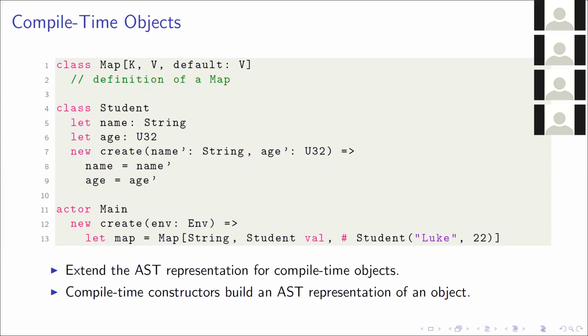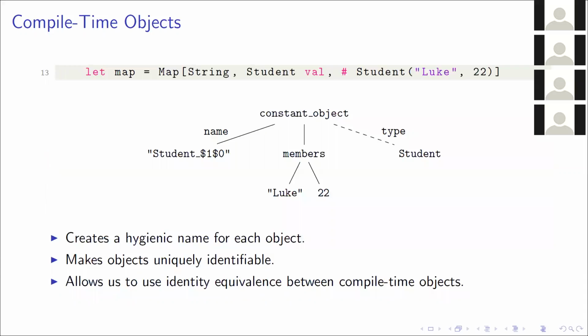So how do we actually incorporate this into the compiler? There's no current way of representing the compile time objects, such as there are with string and bool. So what we do is we extend the AST representation for compile time objects. And all this means is that a constructor for an object as a compile time expression just builds the AST representation of an object. So I'm going to show you an example of that now.